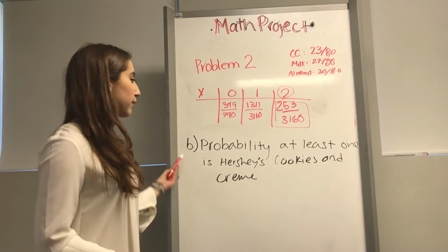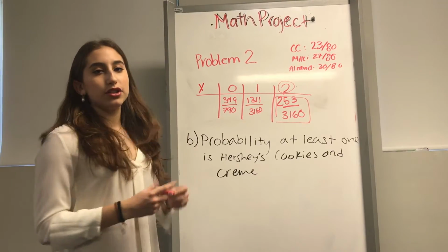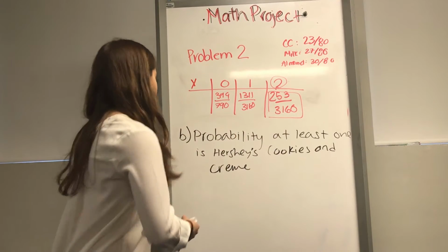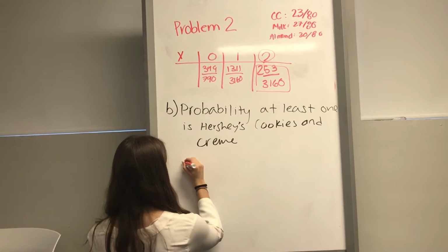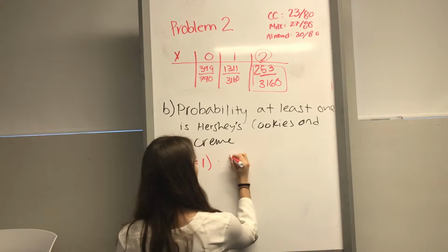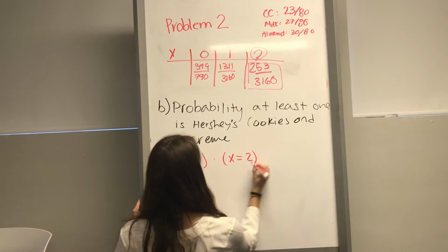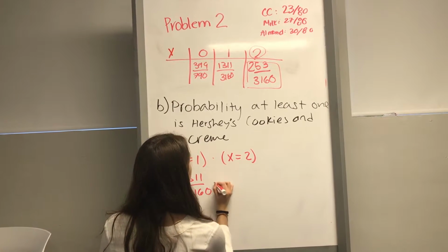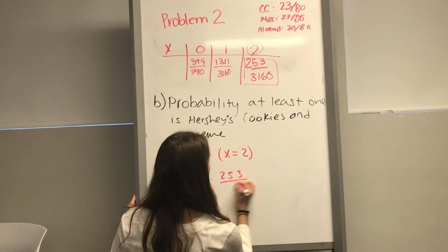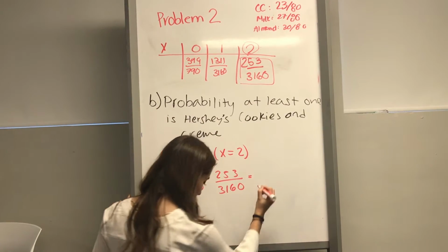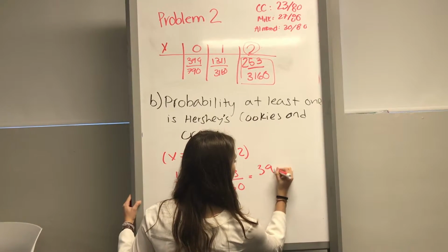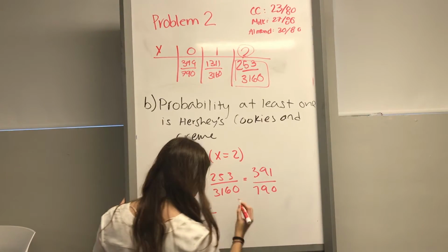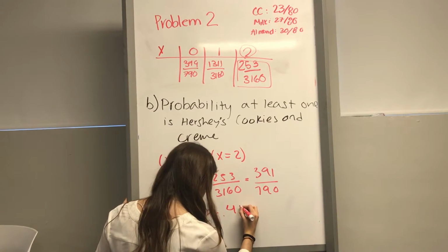In order to identify the probability that at least one of the chocolates chosen is a Hershey's cookies and cream, we have to add the probability of 1 and the probability of 2. Therefore, we will do the following. Which will give us 391 over 790, which is 0.4949.